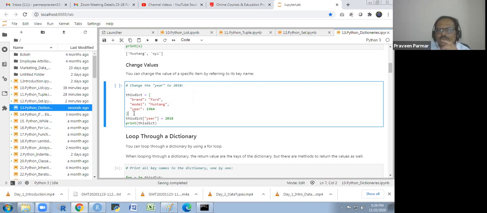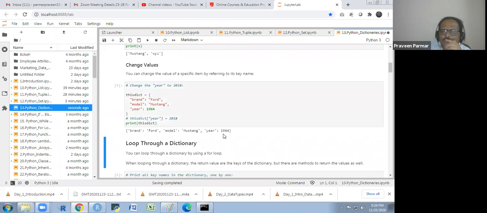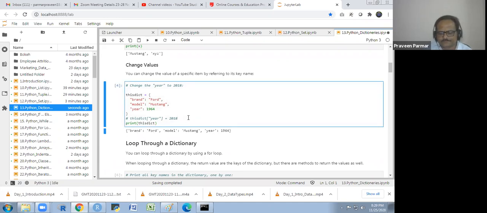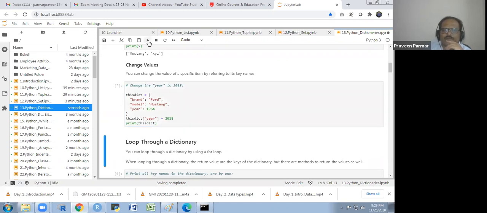So first I will print this dict to you, so you could understand better. So you will see there's a single item. This is the key and the value, key and the value, key and the value. But if I change it, instead of 1964 I want to write 2018. So this dict and this key in the square bracket, and then 2018. I will get this 2018.